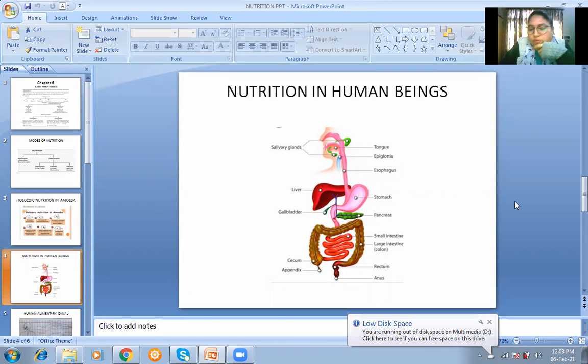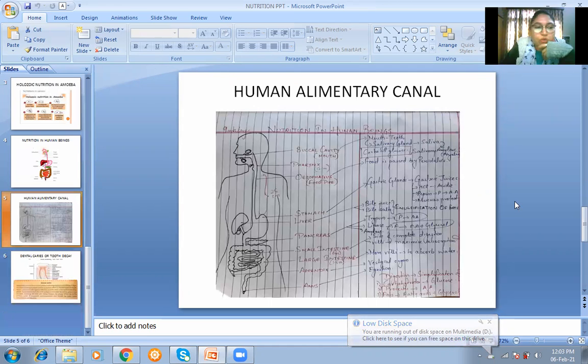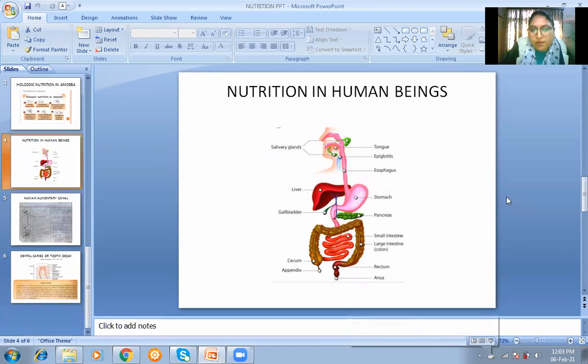Okay, now come to nutrition in human beings. So what is there? You know, nutrition in human beings. First of all, you should know the human digestive system. So we have all these, you can say the labeling of the diagram, it is very important. Human digestive system. So when you eat food, what happens?